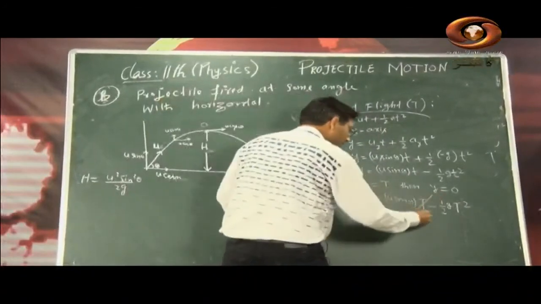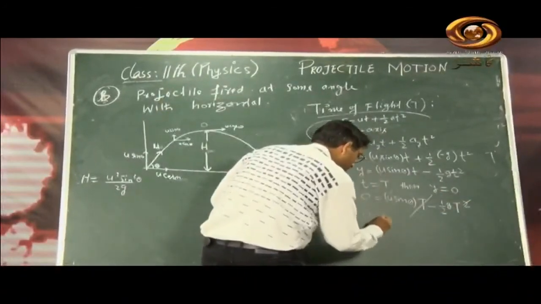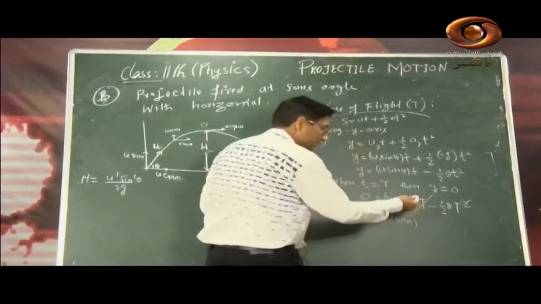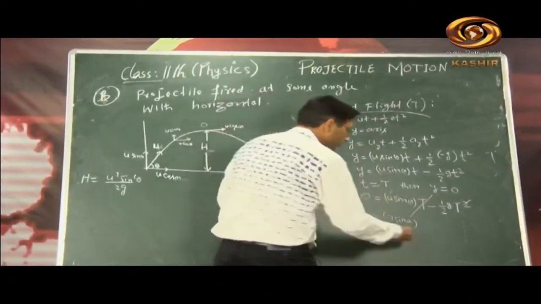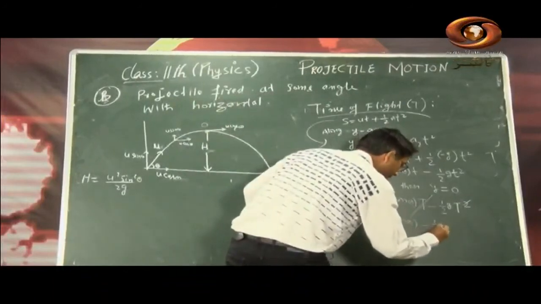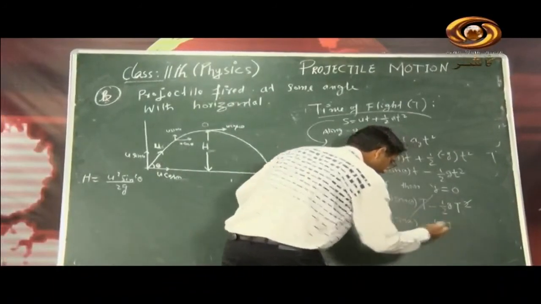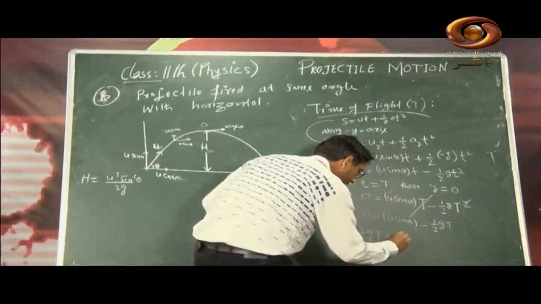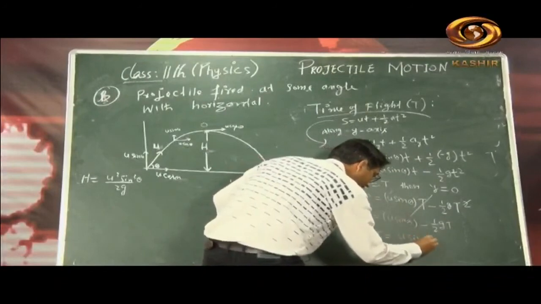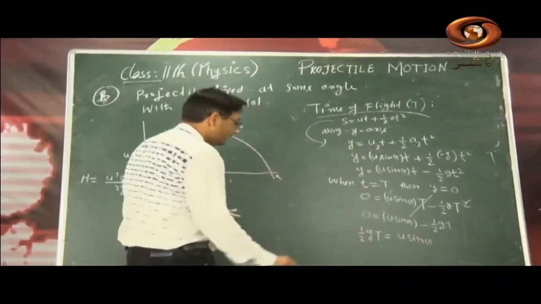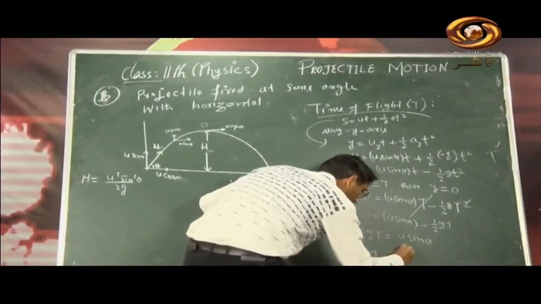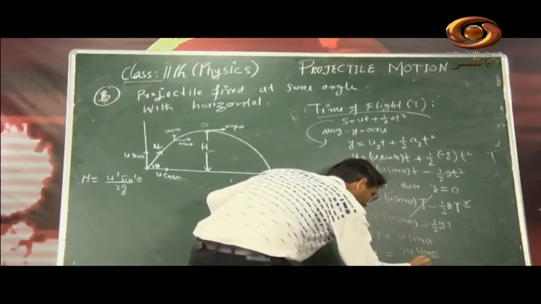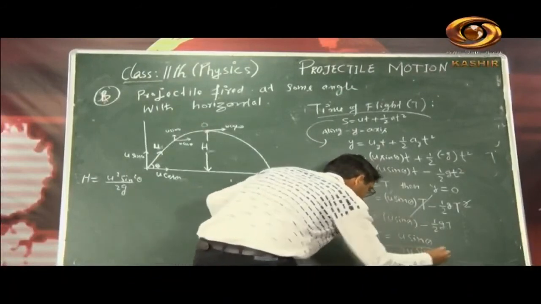So one t will go like this, one t. So 0 is equal to u sin theta only this, because t has been taken out as common and it becomes 0, then this minus half of g into t. So it means half of g into t is equal to u sin theta. Fine. So now it means t is equal to twice u sin theta divided by g. This is the equation for time of flight.